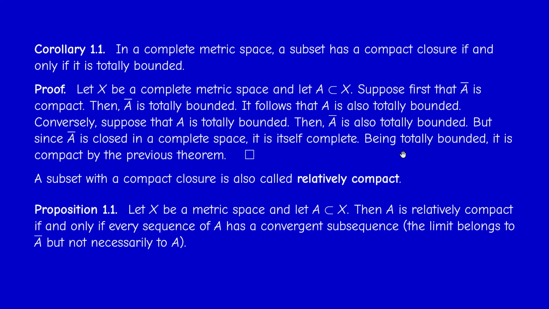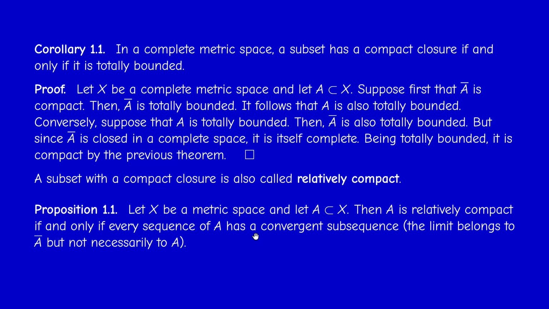And we can formulate this result in a slightly different way. If we have a metric space and a subset A of this metric space, then A is relatively compact if and only if every sequence of A has a convergent subsequence. Now, it seems that it's just a tautology, but it's not completely a tautology because we didn't specify where the limit is. If the limit must be in A, then A is itself compact. Then we are repeating the same thing.